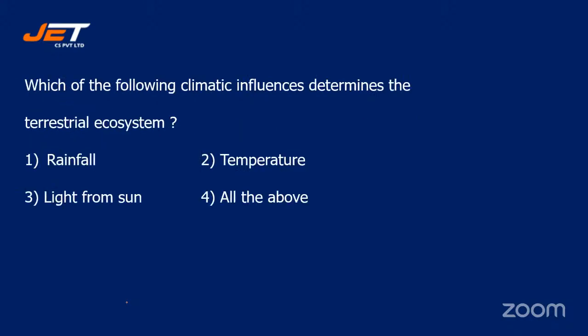Next question. Which of the climatic influences determines the terrestrial ecosystem? And your options are number 1, rainfall. Number 2, temperature. Number 3, light from sun. Or is it number 4, all the above?